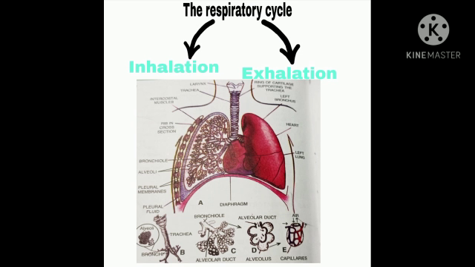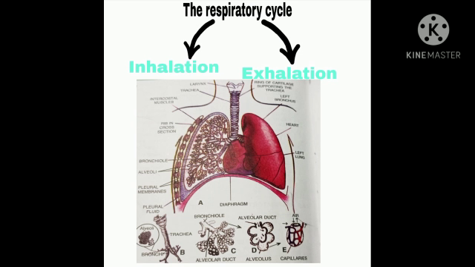Increase in the size of the thoracic cavity, contraction of the diaphragm. The diaphragm is a muscular organ which separates the abdominal cavity and the chest cavity. Ribs move upwards, the chest expands because air has to be filled inside. When the chest expands, the pressure decreases, and due to this, the air enters inside.